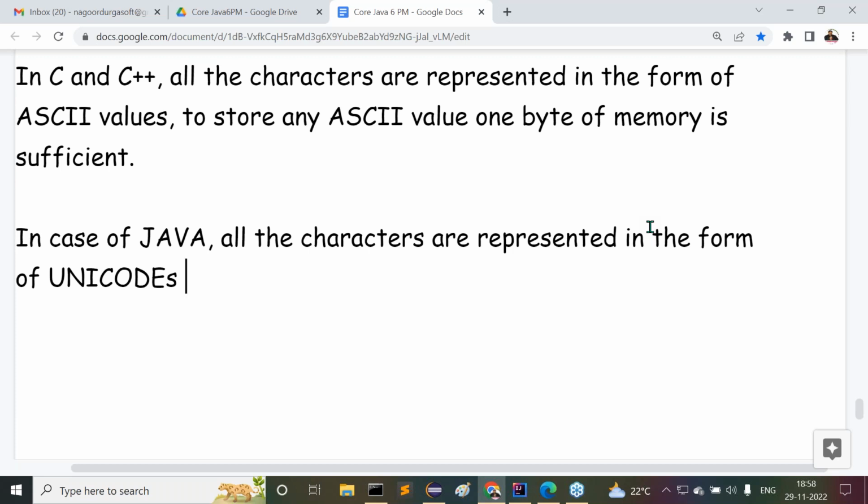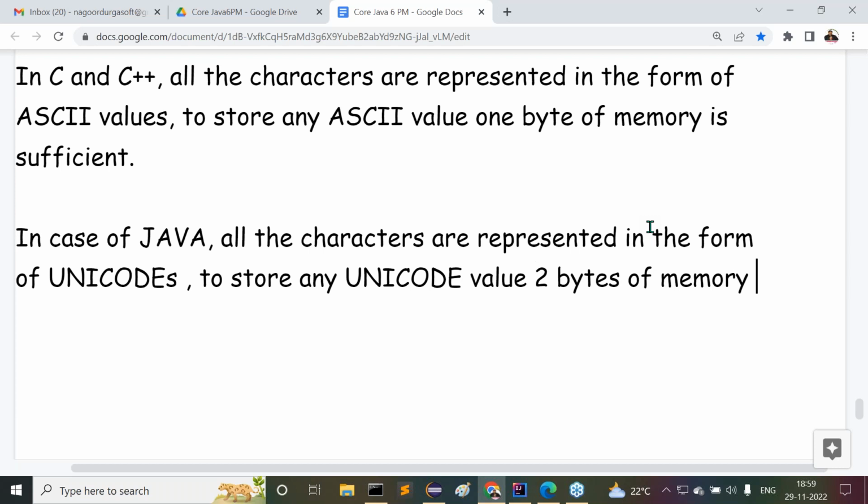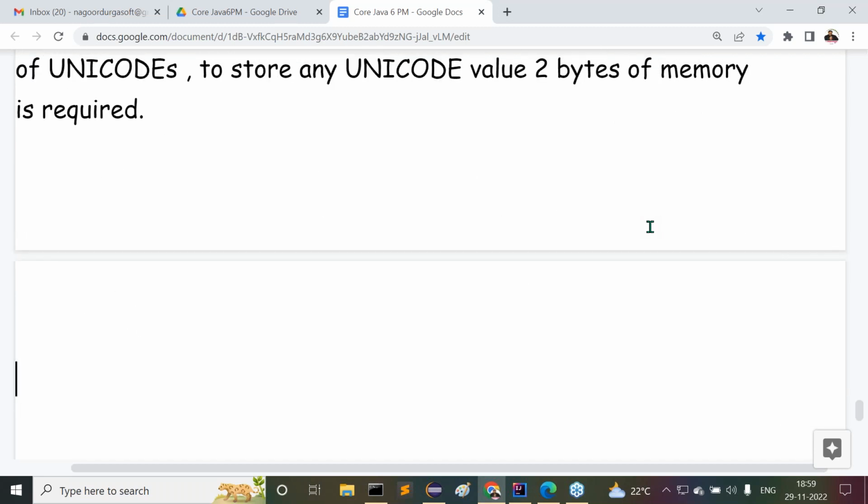Clear to all of you? Nice. Unicode representations are provided here. The point is, to store any Unicode value, 2 bytes of memory is required. Because of this reason, in Java, 2 bytes of memory is required for storing characters. In the case of C and C++, 1 byte of memory is sufficient. Got my point or not?